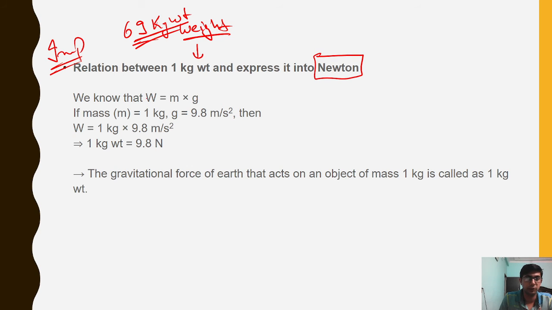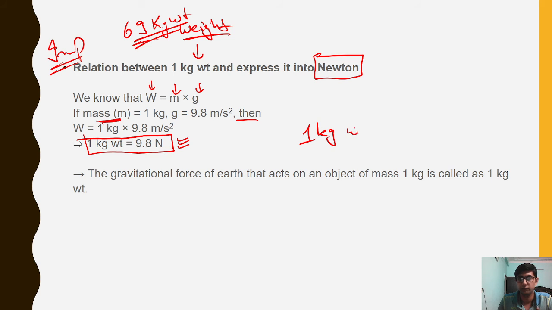We know that weight is equal to mass into acceleration due to gravity. If we have 1 kg of mass, not weight, mass, and gravity is 9.8 meter per second square, then 1 kg weight is equal to 9.8 Newton. This you have to learn. You have to cram it, learn it, make a cheat sheet, I don't care. You have to learn this expression that 1 kg weight is equal to 9.8 Newton.